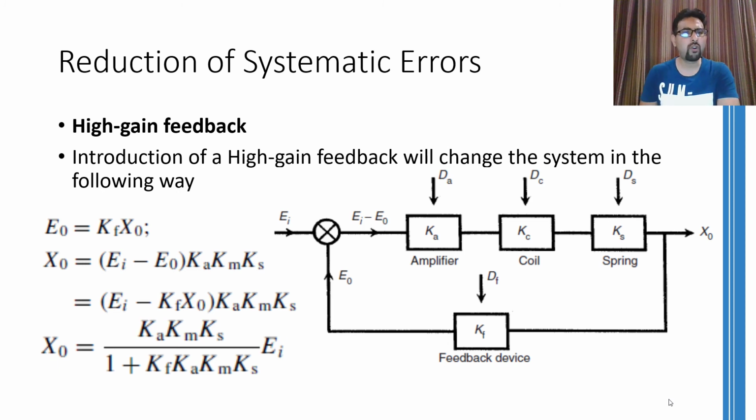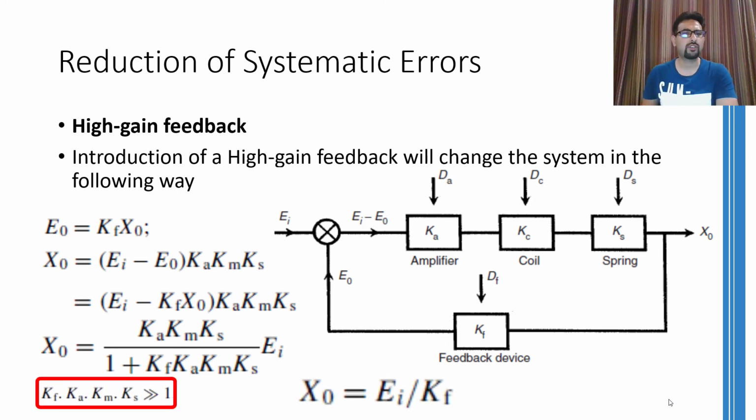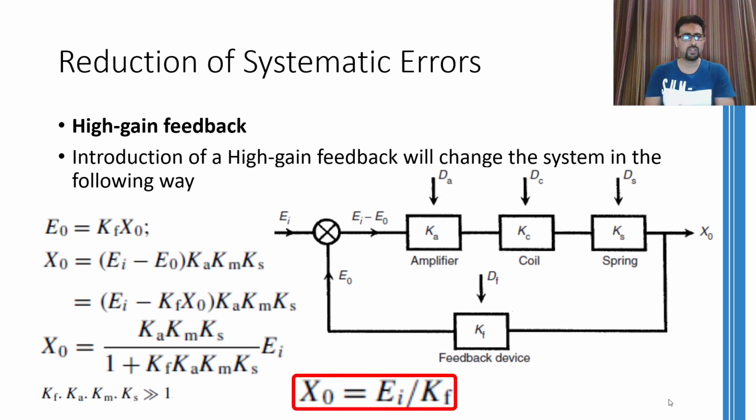Now, if the feedback constant is much larger than the other constants involved, then we can ignore this term over here. And once it is ignored, we can cancel out all the constants present in the numerator with corresponding constants present in the denominator. And we would be left with the feedback constant only. So now the displacement is equal to the input voltage divided by the feedback constant.